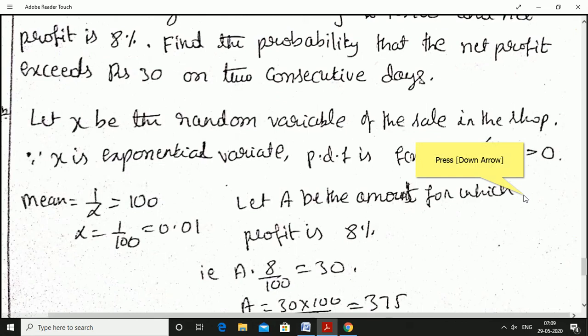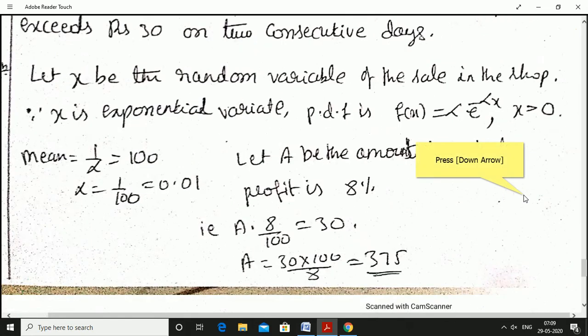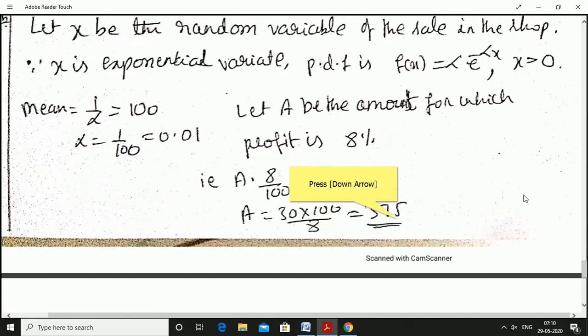Let A be the amount for which net profit is 8%. That is, 8% of A is equal to 30, we need to find.